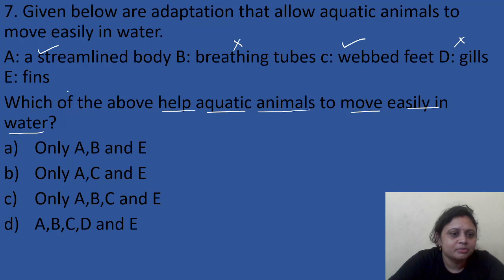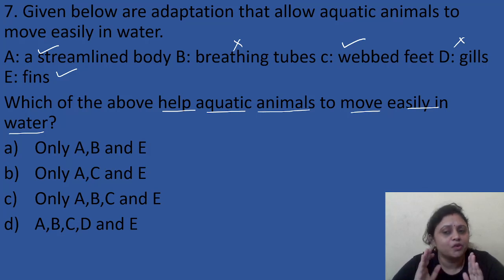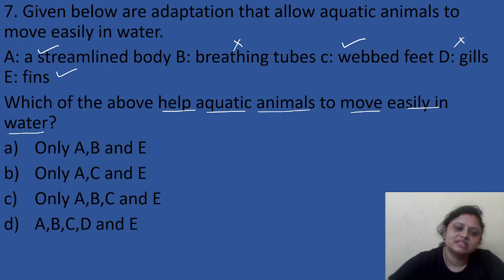No, it is not an adaptation. E, fins. Yes. So, what are the adaptations that allow aquatic animals to move easily in water? A streamlined body, webbed feet, and fins allow the aquatic animals to move easily in water.